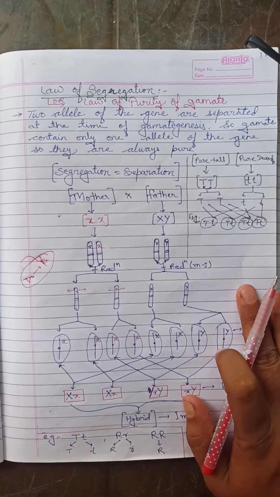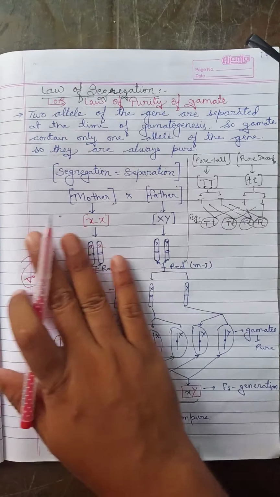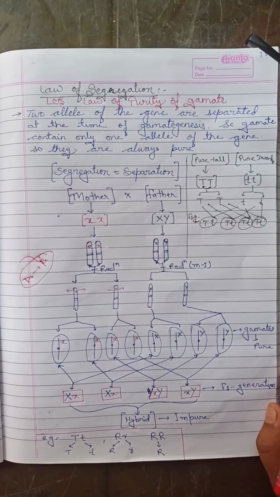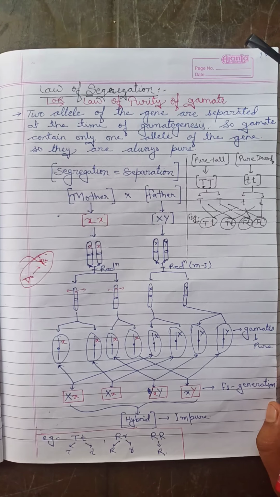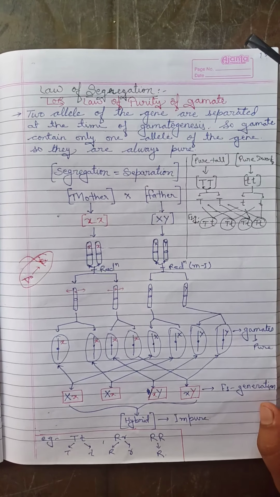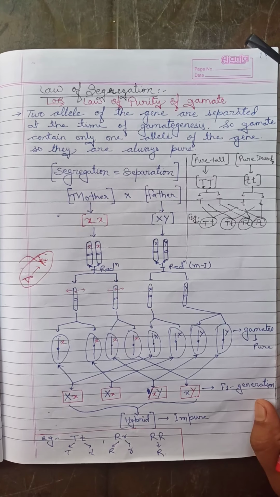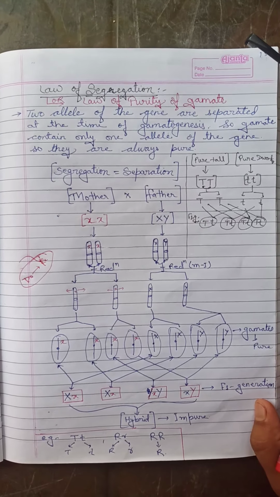In this video, we will discuss the law of segregation and the law of independent assortment, because in the last video we already discussed the law of dominance. As we know, the law of inheritance has three laws: the law of segregation, the law of independent assortment, and the law of dominance. Maybe we will also see in this video the exceptions to the law of dominance, that is incomplete dominance and codominance.